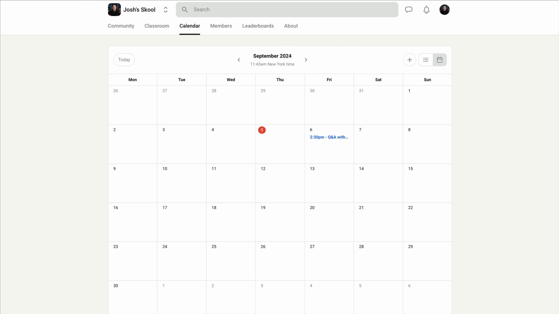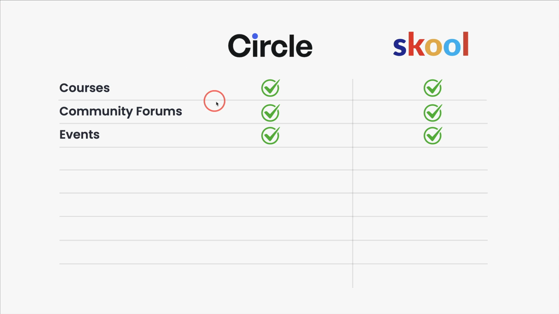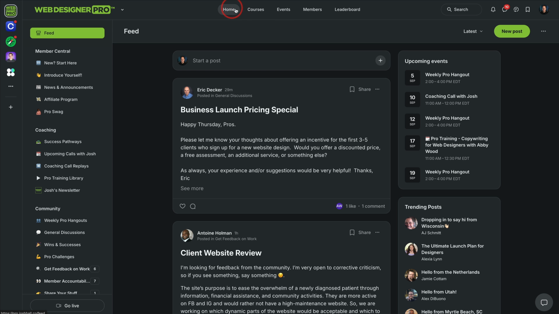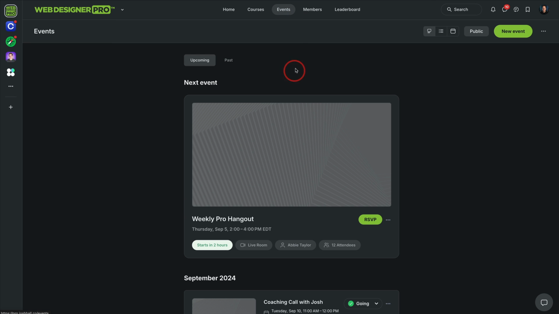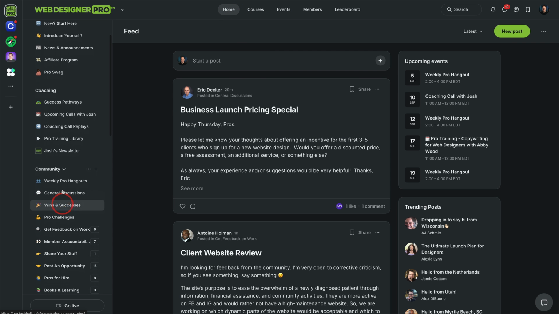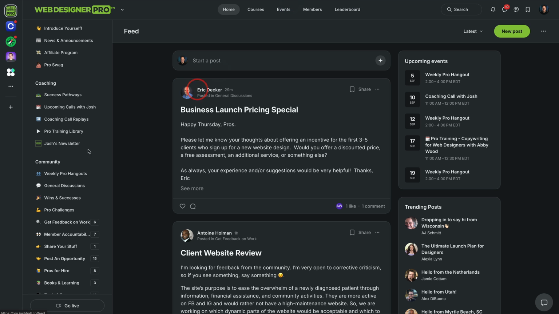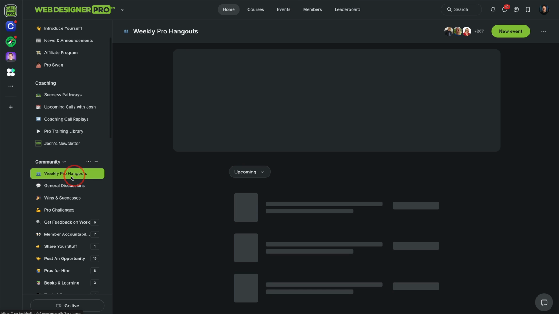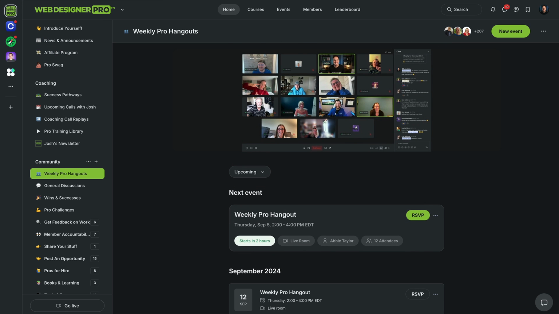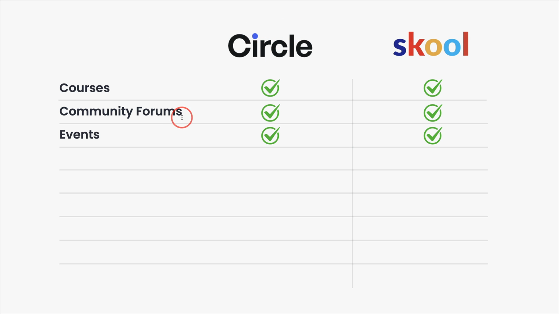But one thing that's really important to note is that in Circle, you can actually add events as forums and as community spaces. I'll show you real quick what I mean. If we go to my community, Web Designer Pro, and look at events here, see, this is a weekly pro hangout. This is where members get together in my community, and they can do that right here, but it's its own space. It's on the events tab, and it's also its own separate space right here that people could just see when the weekly hangouts are going to be. So you do have more robust features in Circle, but note that both Circle and Skool do have events.